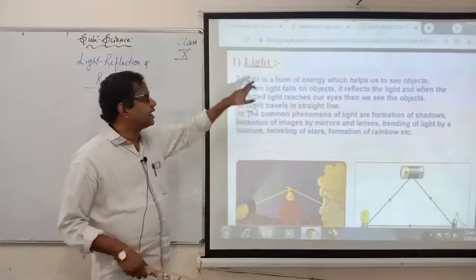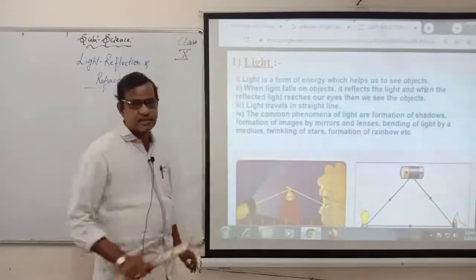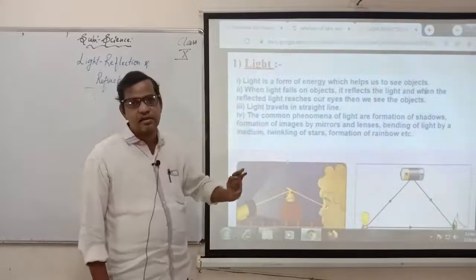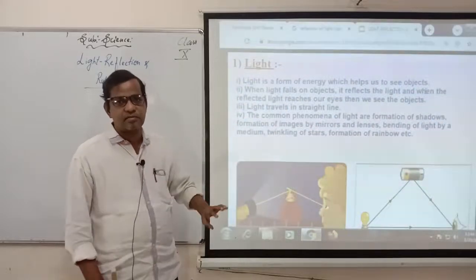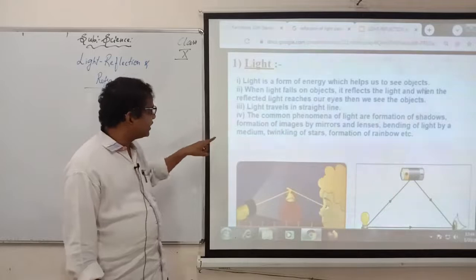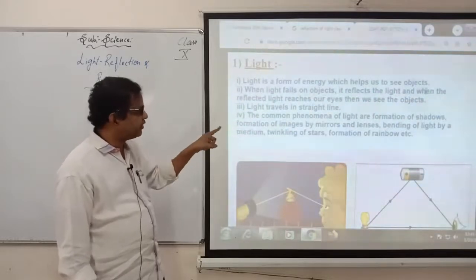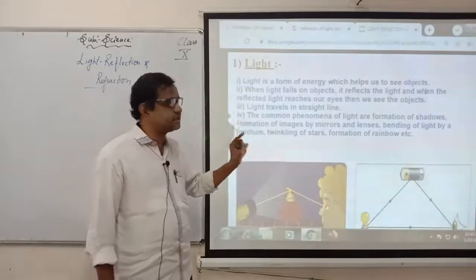So I told you what light is also. Light is a form of energy. First thing is, what is light? Light is a form of energy which helps us to see the objects. So we can see the objects through light. And second thing, when light falls on the object, it reflects the light, and when the light is reflected, it reaches our eyes, then we see the objects.